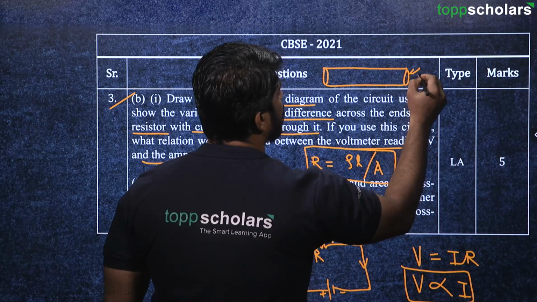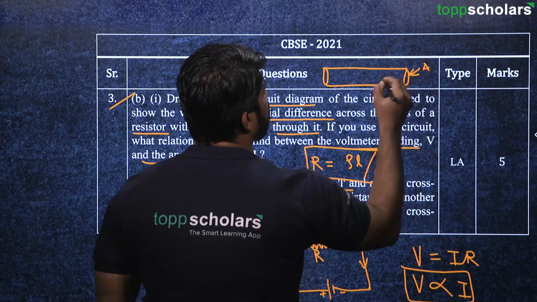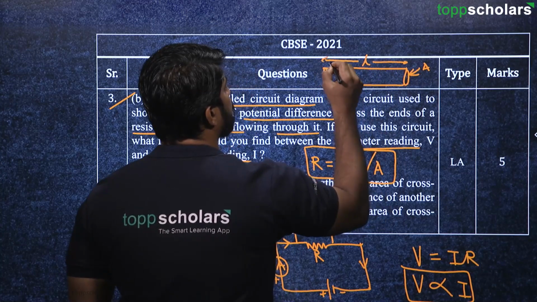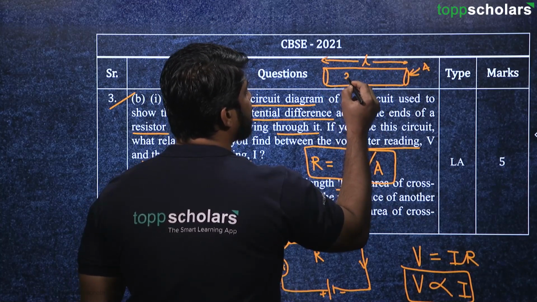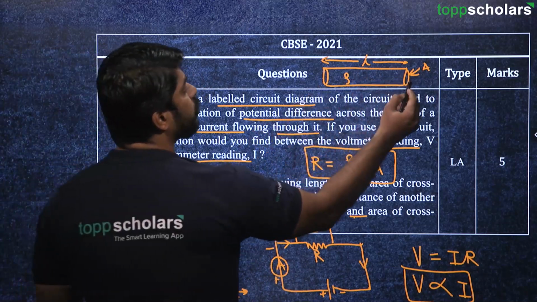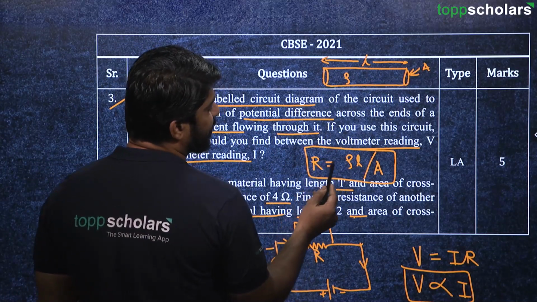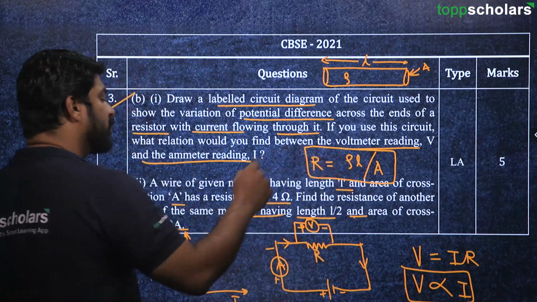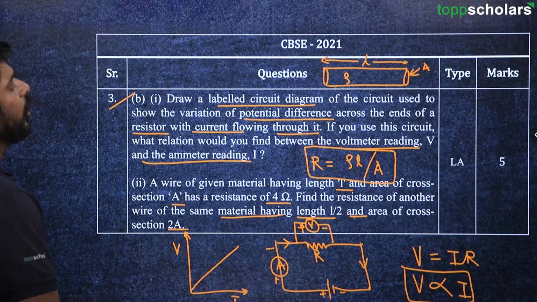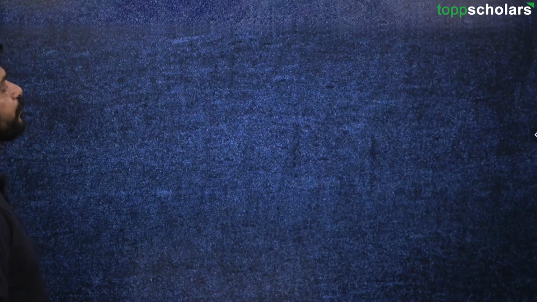This is the area of cross section. This is the length of the wire. And this material has a resistivity rho. Then in such a case, this piece of a wire will have a resistance rho L upon A. So using this formula, this problem can be easily solved. Okay, moving on to the next question.